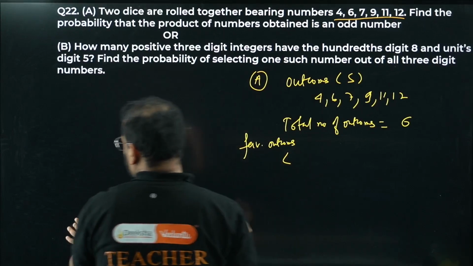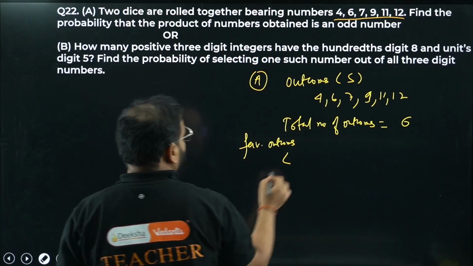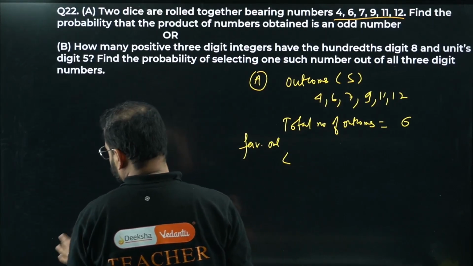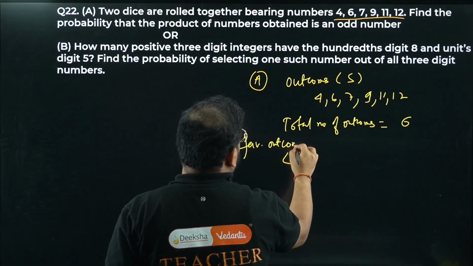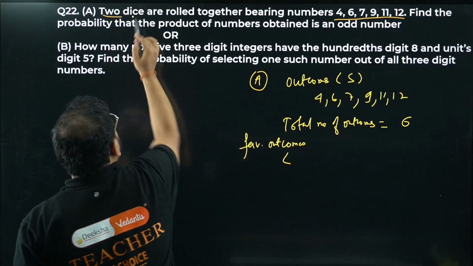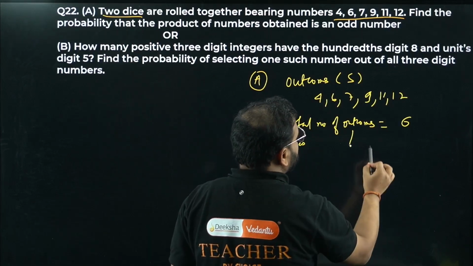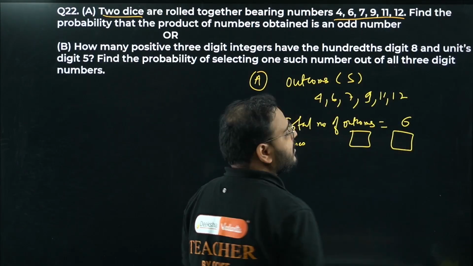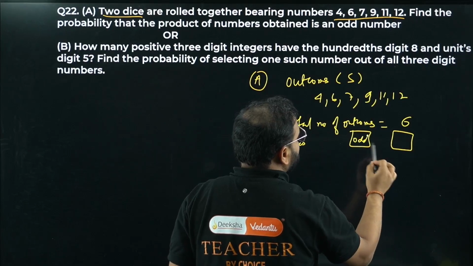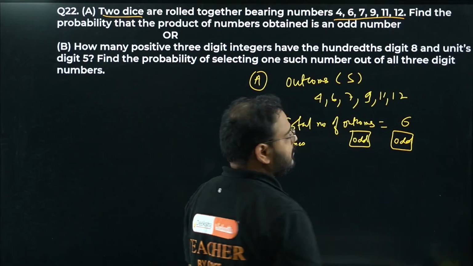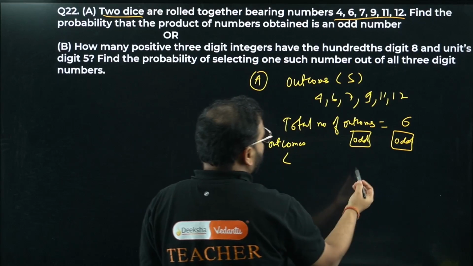One thing you should know before I go ahead. They have thrown two dice, right? They have not thrown one die. So you'll have 2 outcomes every time. One display is like this, the other is like this. Both have to be odd and odd. This has to be odd, and this also has to be odd.